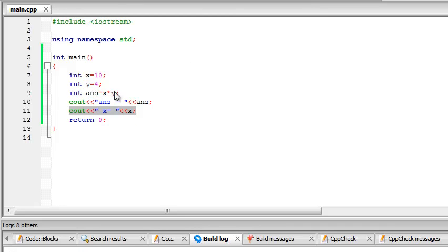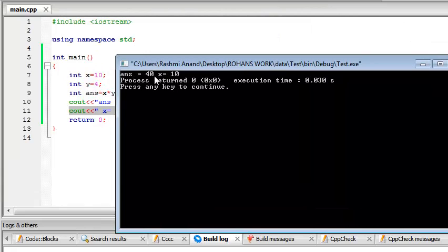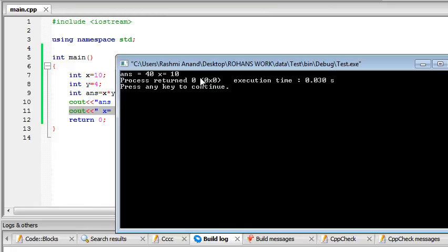If we run this program, we'll get answer equal to 40 and x equal to 10. We don't get x in a new line.